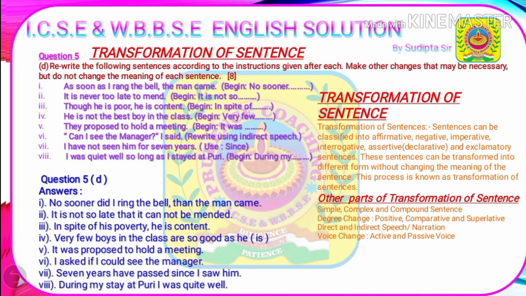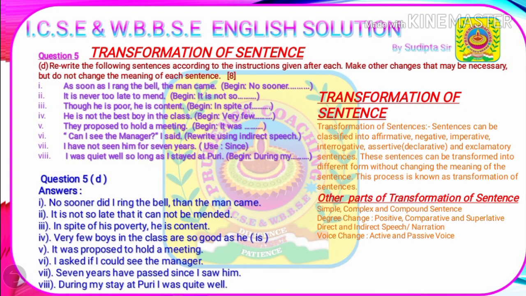Question number 5D. Question number 5D is basically based on transformation of sentence. Before reading the instruction, we will know what is transformation of sentence. Sentences can be classified into affirmative, negative, imperative, interrogative, assertive or declarative, and exclamatory sentences.